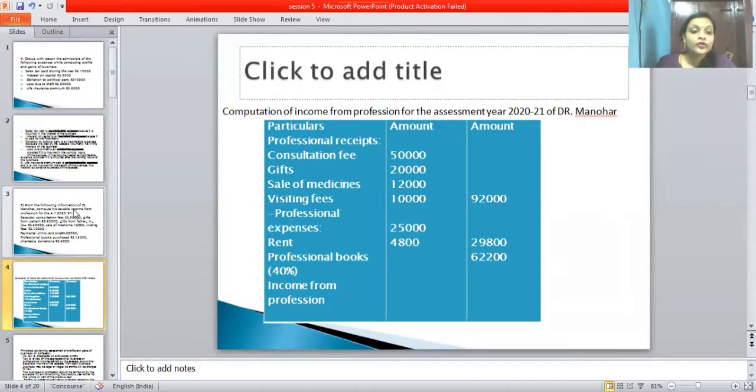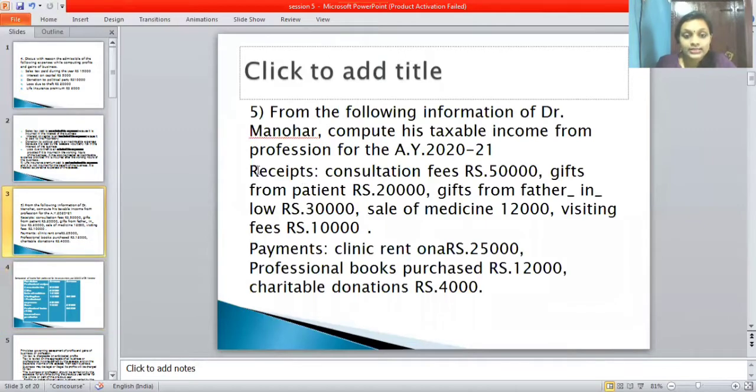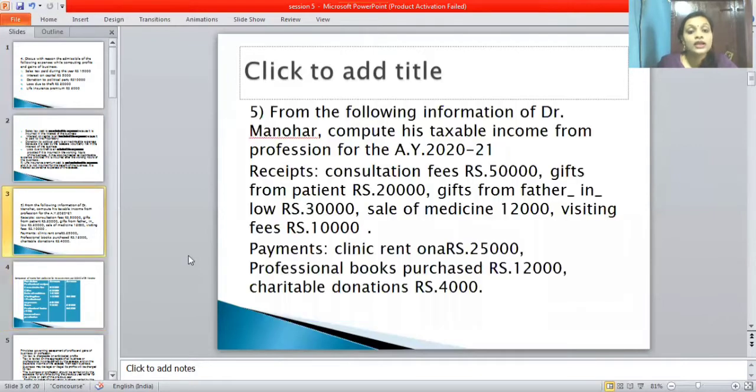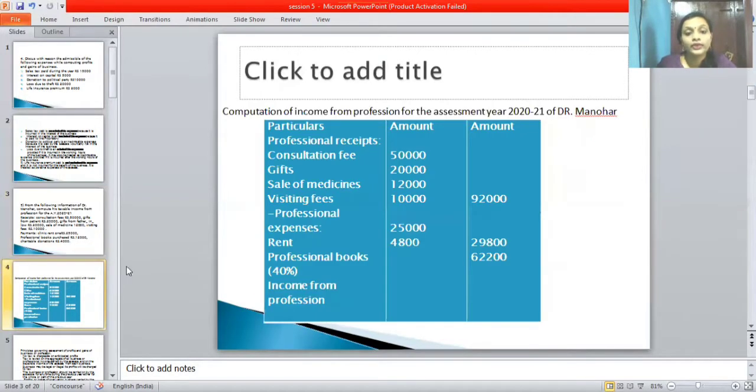Okay, and in the question they have mentioned professional receipts. So right here, professional receipts. First one is consultation fees. We have to mention here in the particulars column, consultation fees. How much have they mentioned? 50,000. We should write in the amount column 50,000. Next one is gift from patients, isn't it? So gift from patients, how much have they given? 20,000. So we should write 20,000 in the amount column.